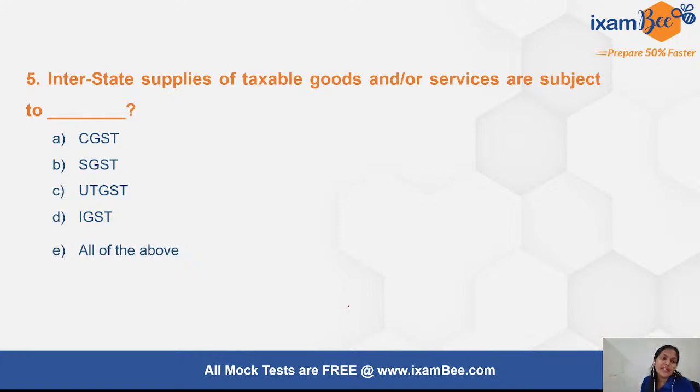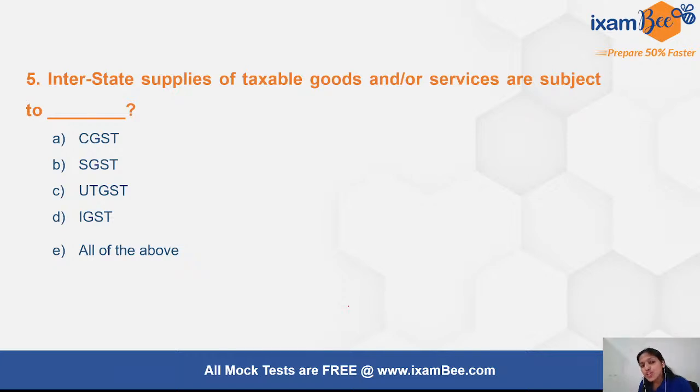State is used when it is states, and union territories is the terminology used when we are talking about union territories like say Delhi or Puducherry. And IGST is your integrated GST, where both the states and the center have a share, and there is a distribution or sharing of the GST collection between the states.